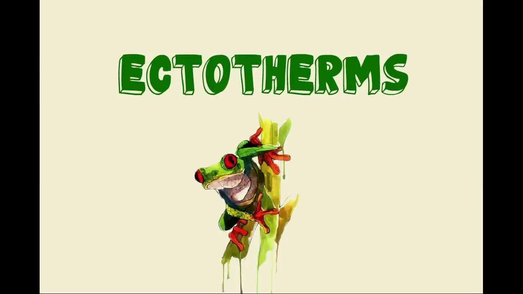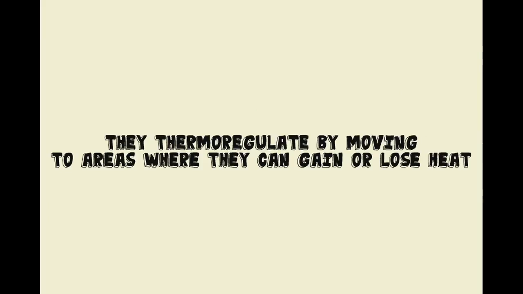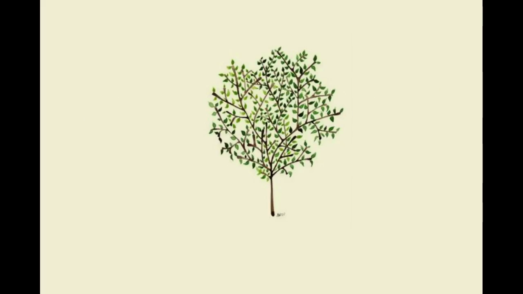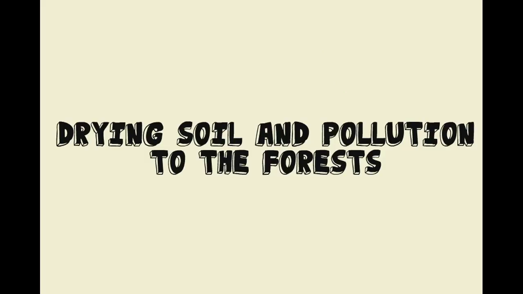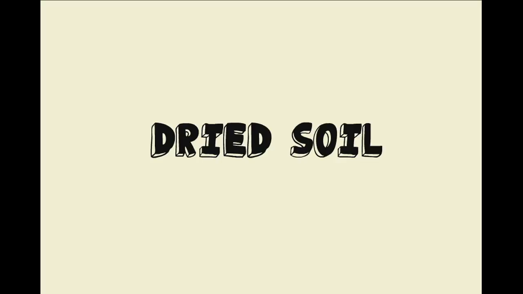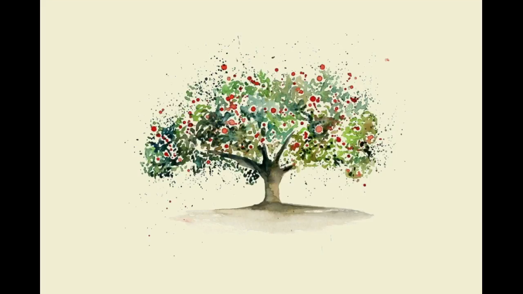Thermoregulation. Amphibians are ectotherms, meaning they thermoregulate by moving to areas where they can gain or lose heat. Destruction of habitat. Global warming means losing trees, drying soil, and pollution to the forest. If there would be polluted water, dried soil, or not enough land and trees to stay in, how will the amphibians thermoregulate and balance temperature in their bodies?